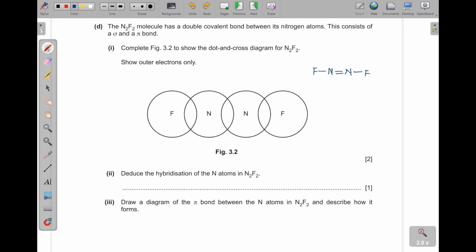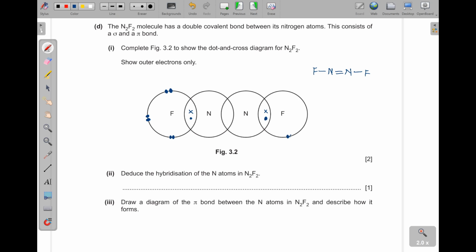So if I take the cross for the nitrogen and the dot for the fluorine, fluorine is supposed to have 7. So this is 1, then 2, 3, then 4, 5, then 6, and then 7. Then also here I'll have a cross and then a dot.